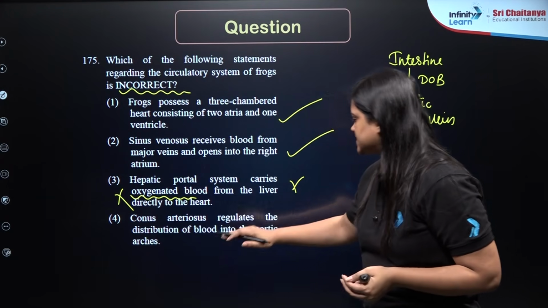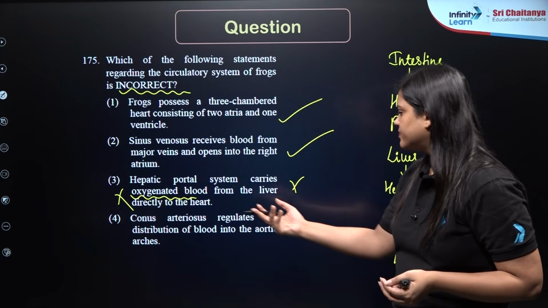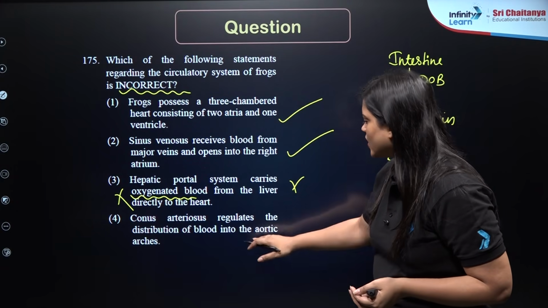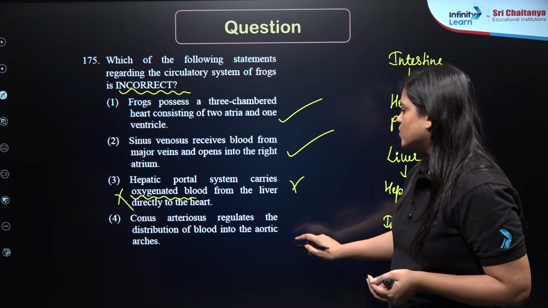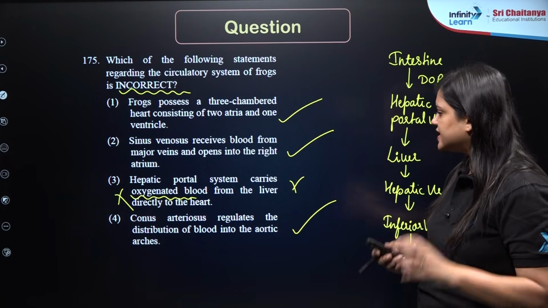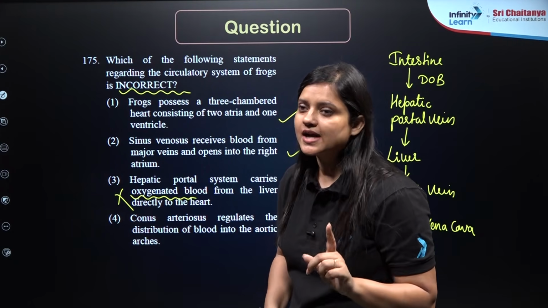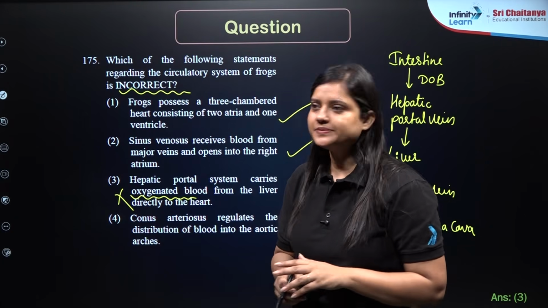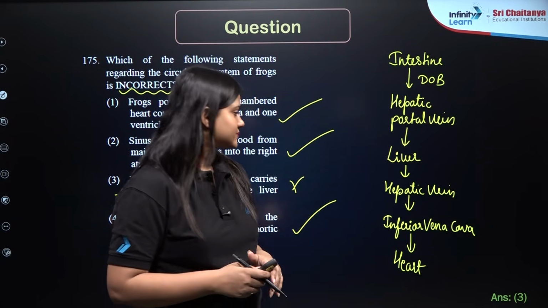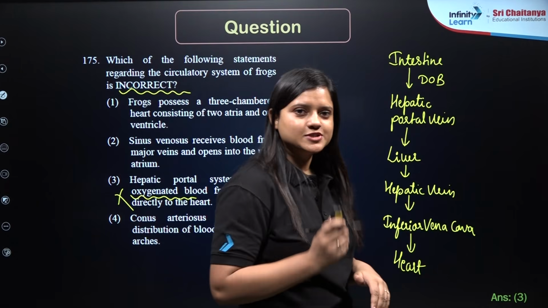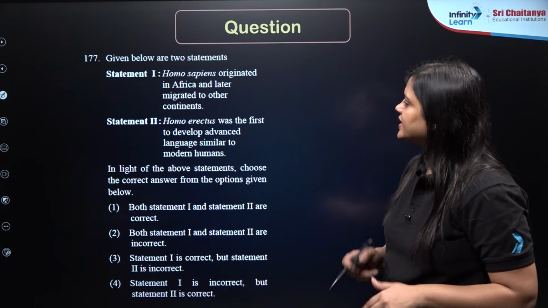Conus arteriosus regulate the distribution of blood into the aortic arches. So yes, conus arteriosus will regulate the distribution of blood into the aortic arches. So correct answer for this question should be 3. Right? 3. Let's move on to our next question.